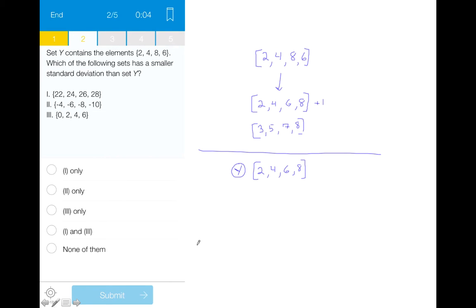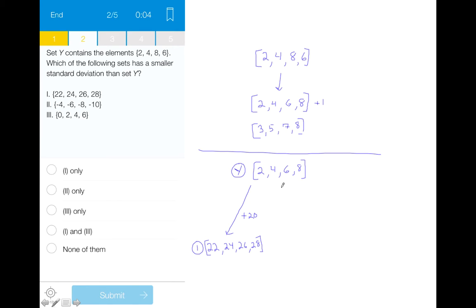And I'm just going to draw that out briefly to solidify that fact. So for set 1, we have 22, 24, 26, and 28. And all we did to go from Y to set 1 was add 20. Therefore, even though the mean is different and the numbers in the set are different, they will still contain the